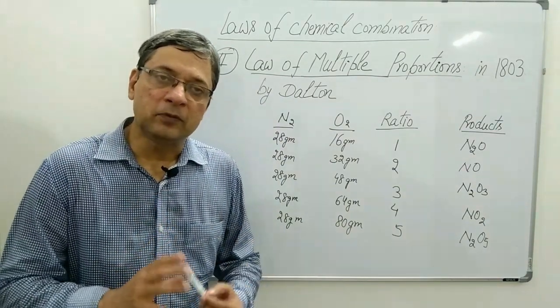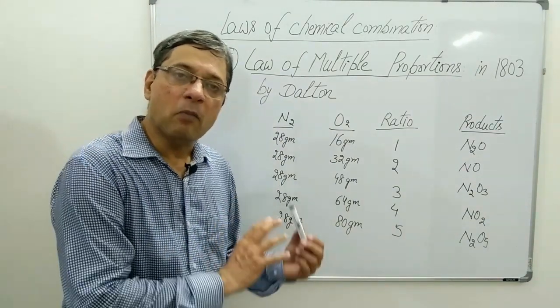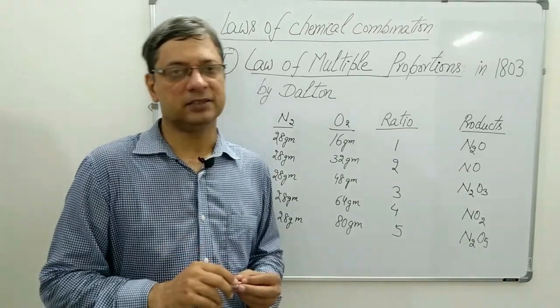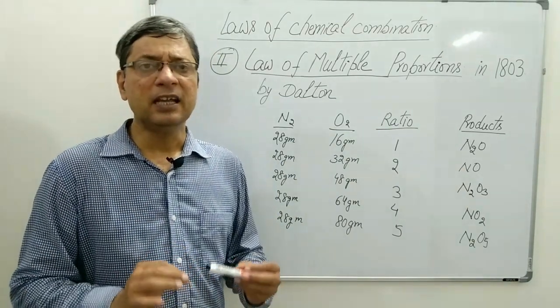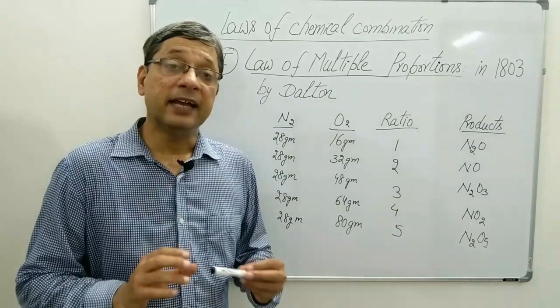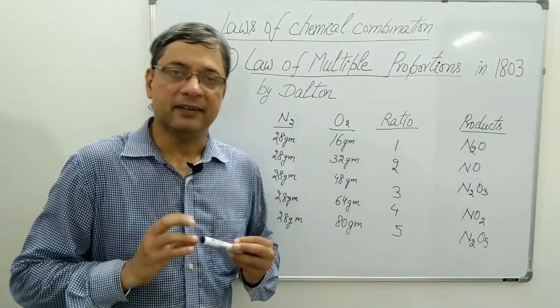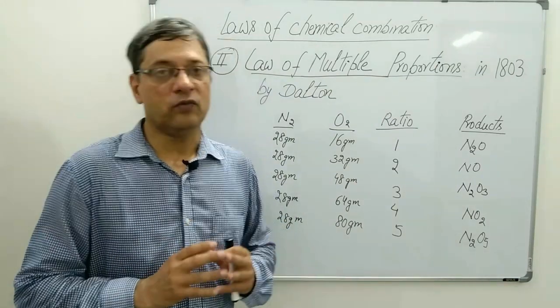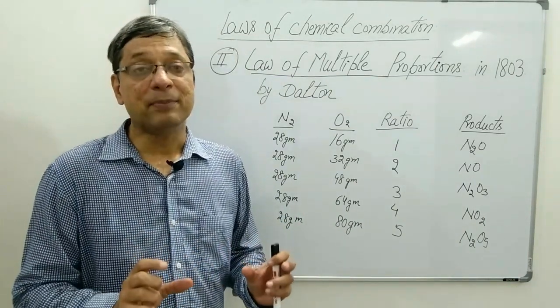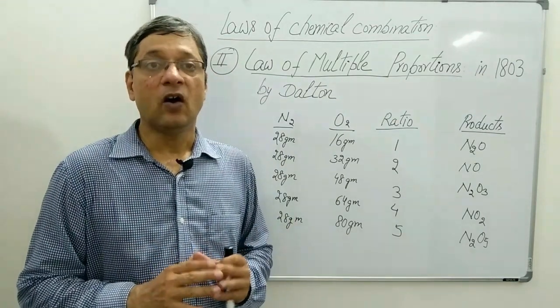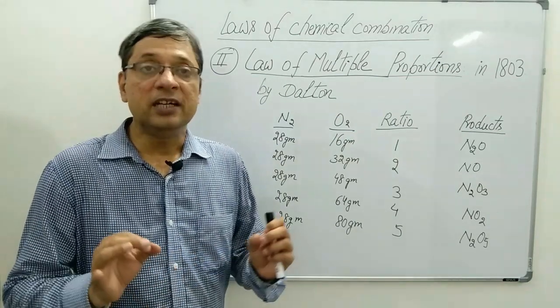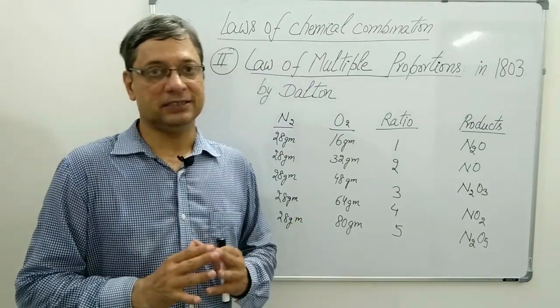The conversion of mass into simple whole numbers indicated that the matter is composed of separate, distinct or discrete building blocks, which he termed as atoms.